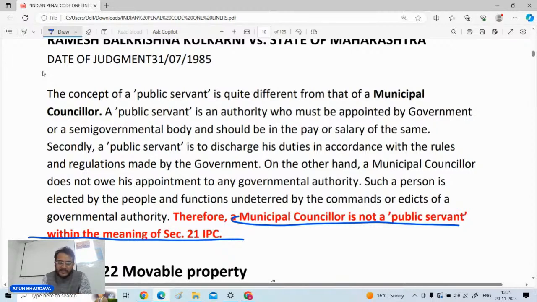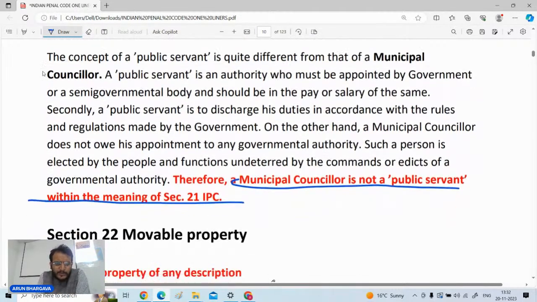Just go through the basic definition of section 21. Section 21 usually says that any person who is in the services of the government, any judicial officer, any person taking remuneration from the government is called a public servant. But you should also know which person is not a public servant. And this is given in the different judgments that we discussed. The Santhanam Committee report is there, which we follow.